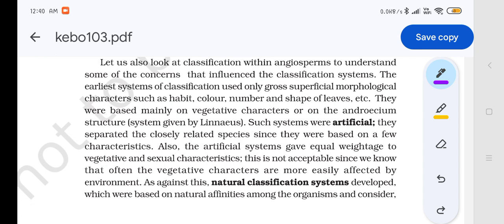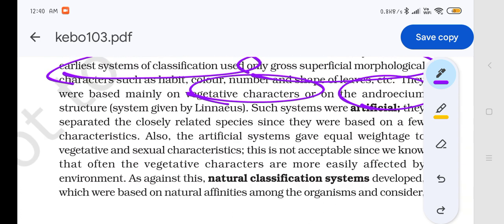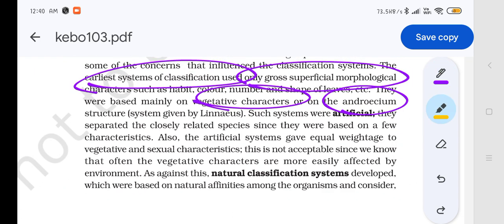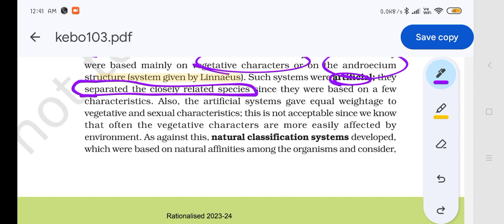The earliest system of classification used only gross morphological characters such as habit, color, number, and shape of leaves. They were based mainly on vegetative characters or on androecium structures. This was in the system used by Linnaeus. Since systems were artificial, they separated the closely related species because they were based on few characters.